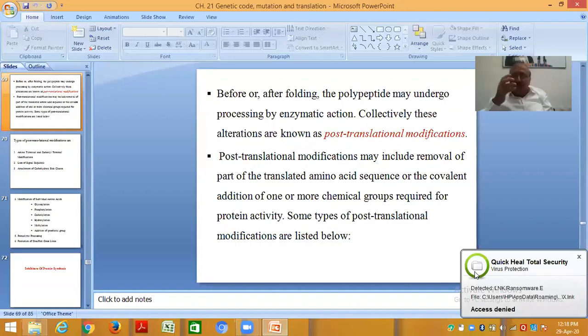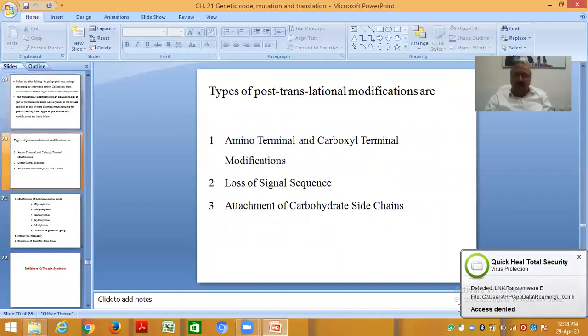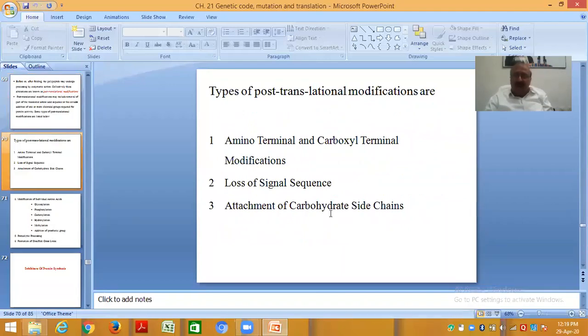Some types of post-translational modifications are listed below. They are amino terminal and carboxy terminal modifications, loss of signaling sequence, and attachment of carbohydrate side chains.